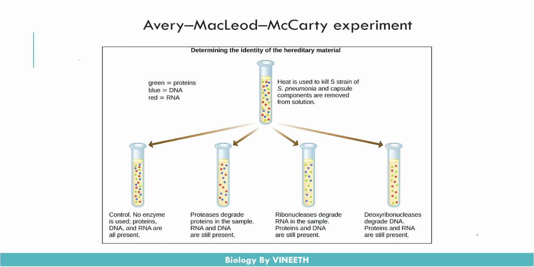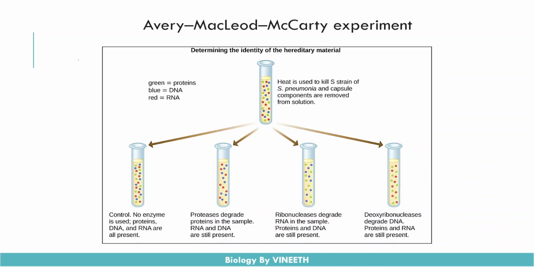What was that something? Before his conclusion, Griffith died, and his experiments were carried forward by Avery, MacLeod and McCarty. They extracted the DNA, proteins and RNA from the Streptococcus pneumoniae strains, and took 4 test tubes. The 4 test tubes contained equal amounts of the proteins, DNA and RNA solution.